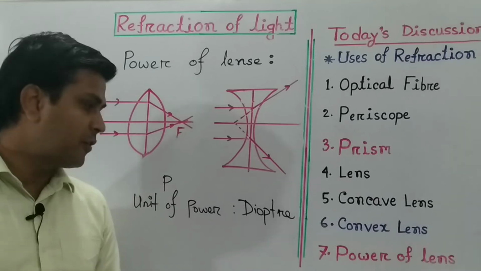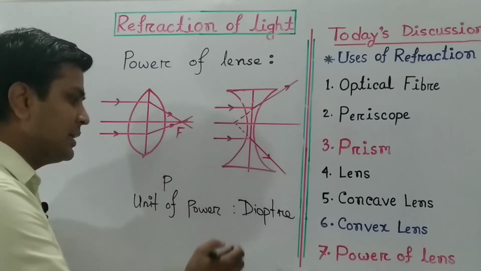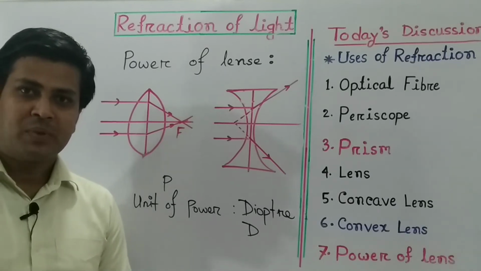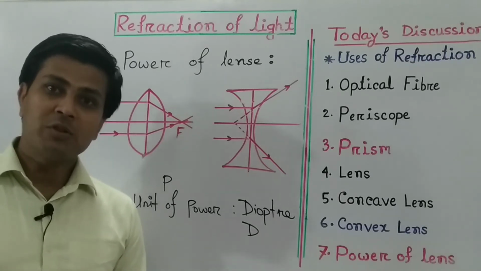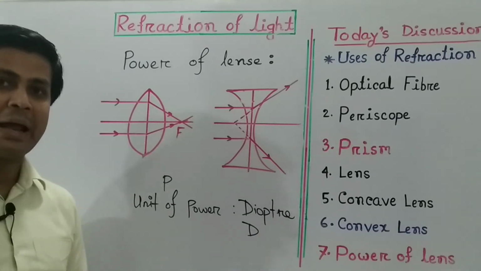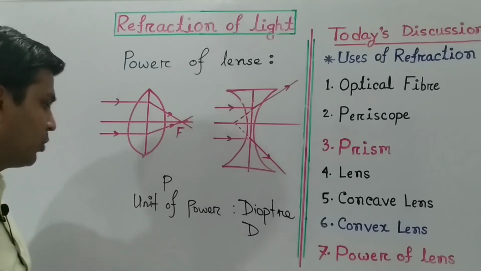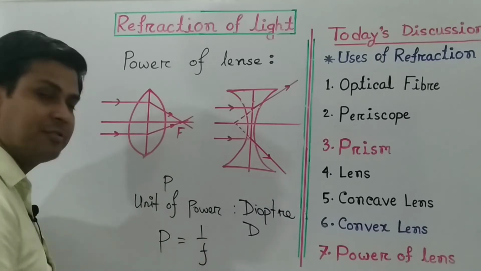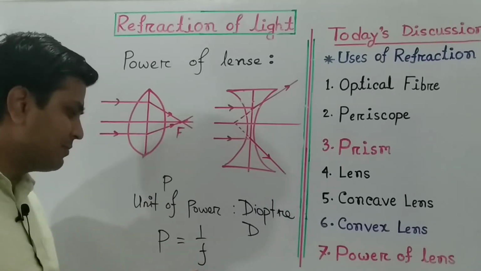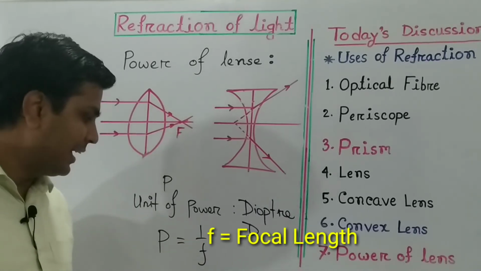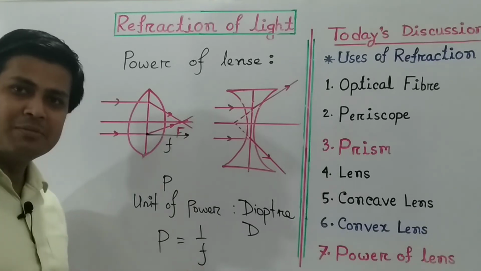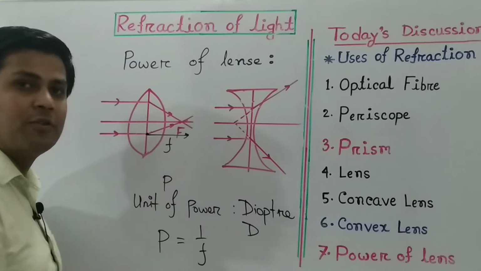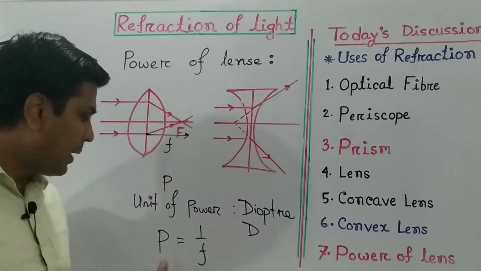And in short form, the unit of power is denoted by D, which means diopter. The power of a lens can be positive or negative. The formula to calculate power is P equals 1 by F, which means power is inversely proportional to the focal length. Here F is the focal length, the distance between the optical center and the focus.